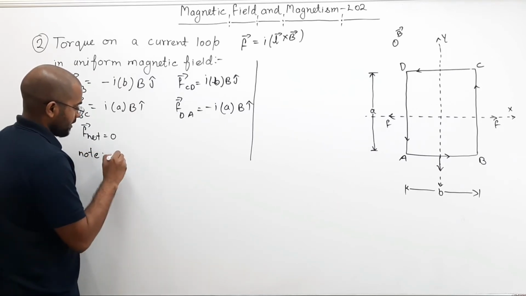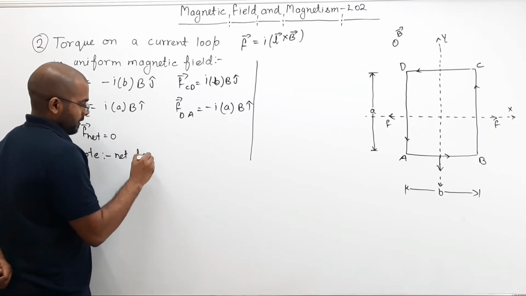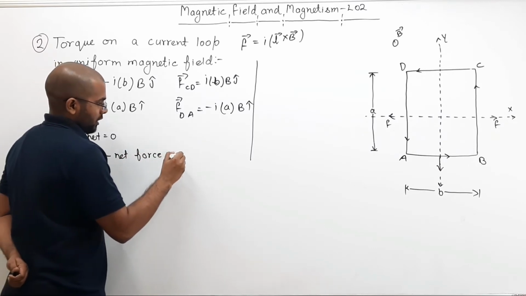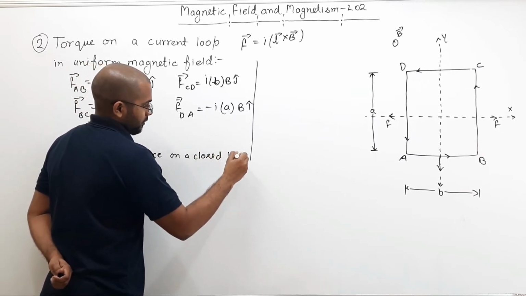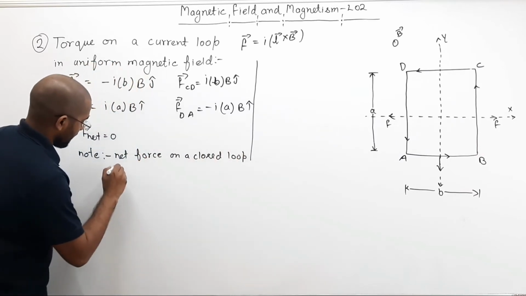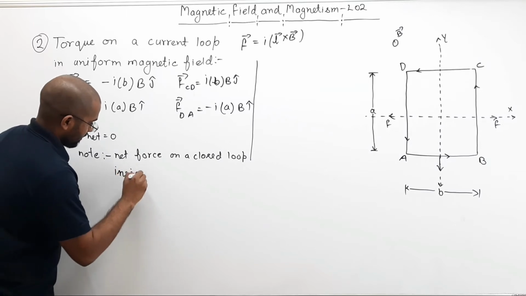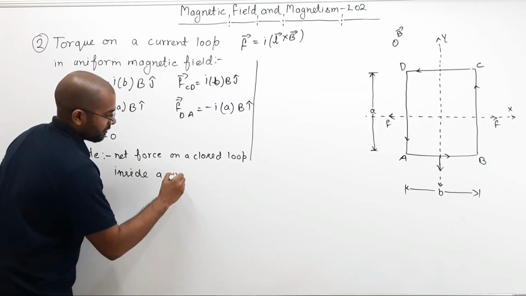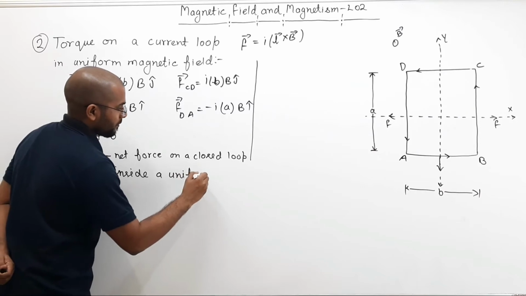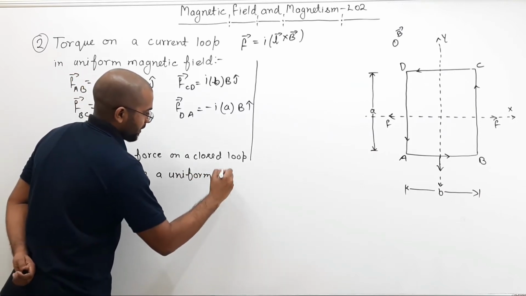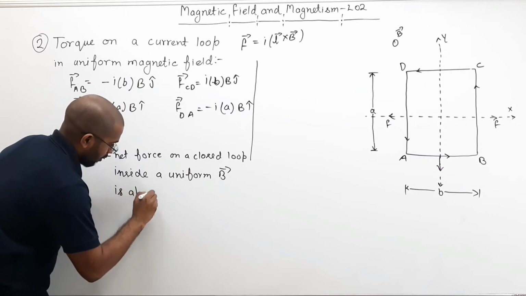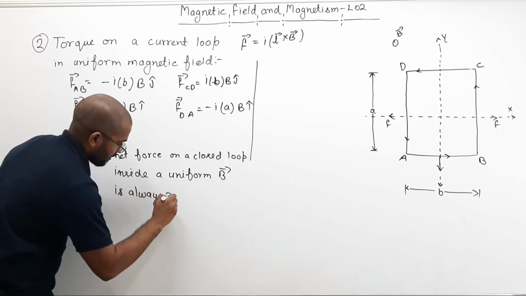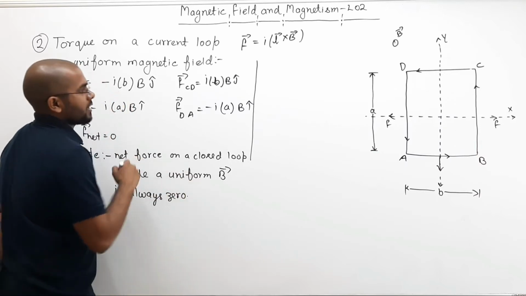Note, you can write: net force on a closed loop inside a uniform magnetic field is always 0. Remember, the field has to be uniform.